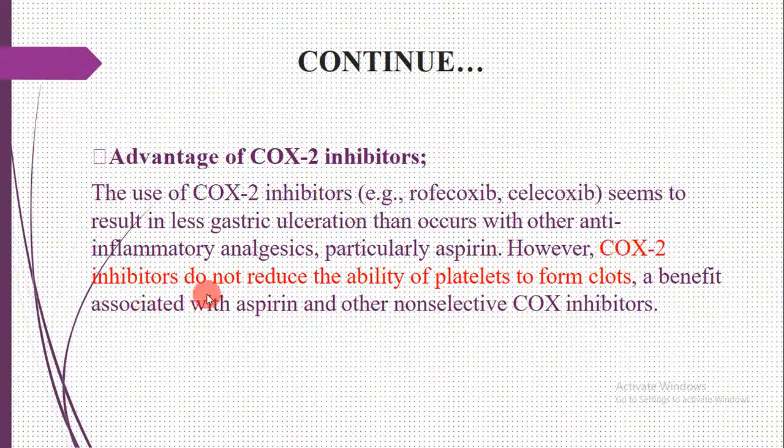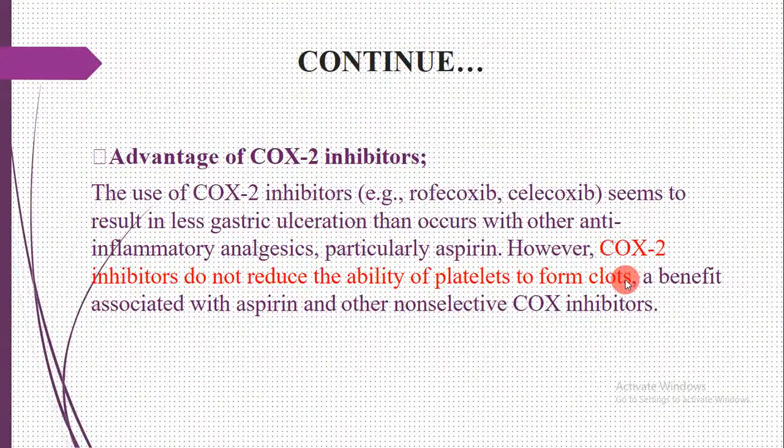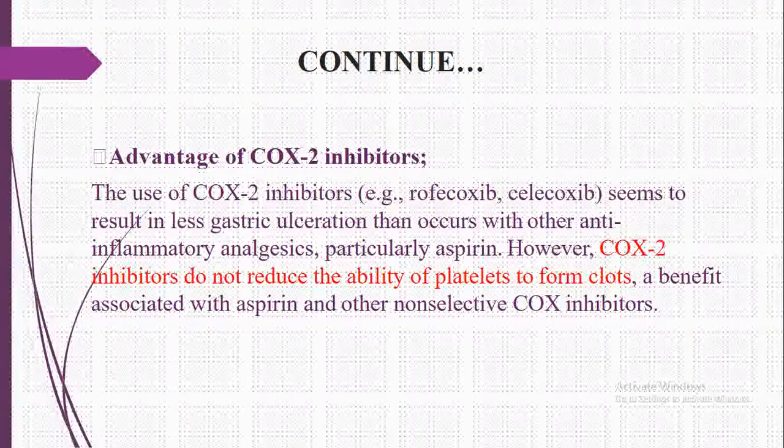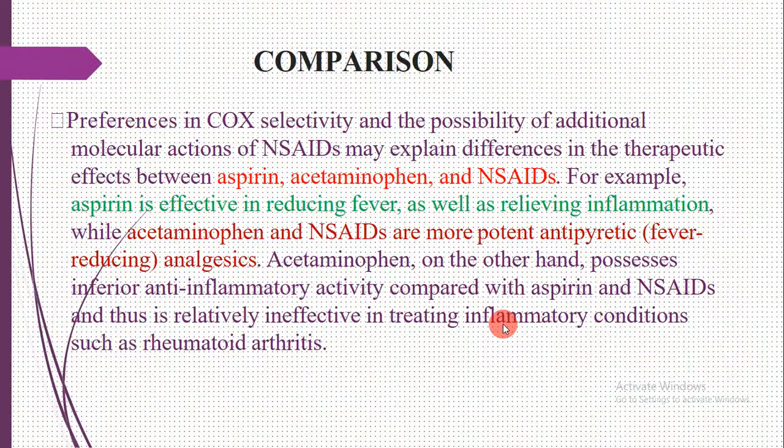However, COX-II inhibitors do not reduce the ability of platelets to form clots, a benefit associated with aspirin and other non-selective COX inhibitors.